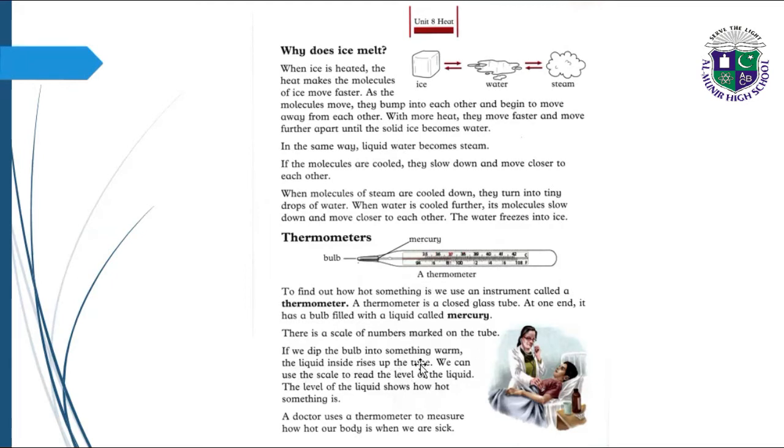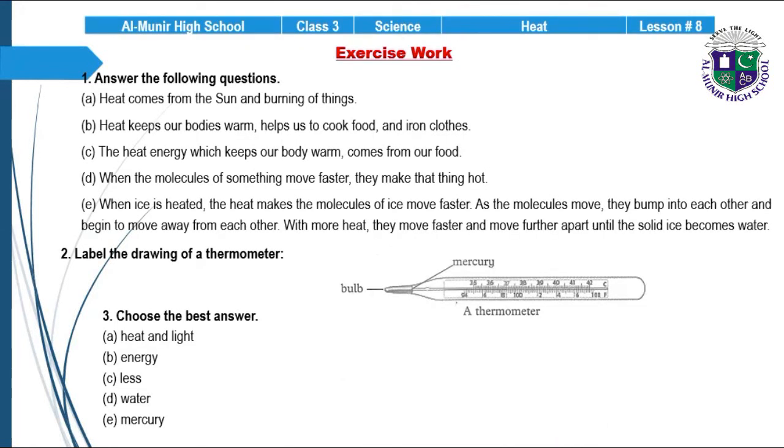If we dip the bulb into something warm, the liquid inside rises up the tube. We can use the scale to read the level of the liquid. The level of the liquid shows how hot something is. A doctor uses a thermometer to measure how hot our body is when we are sick.